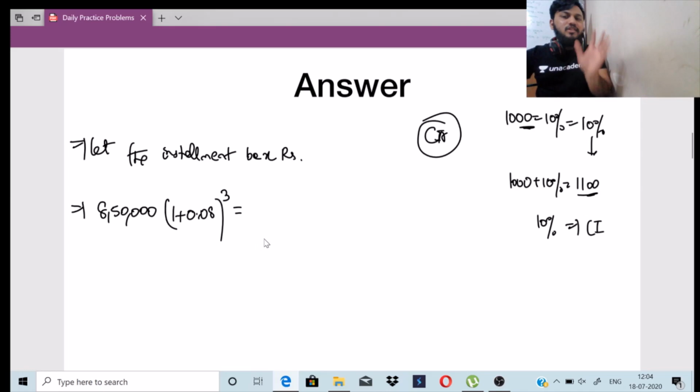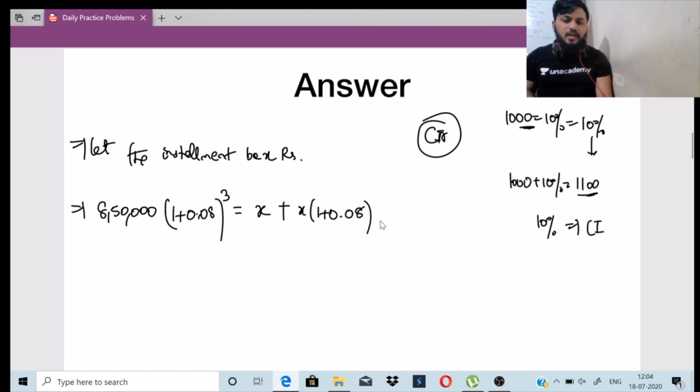So he's paying for 3 years. The first year there won't be any interest, so it will be x. The second year there will be one year of interest, so x into 1 plus 0.08, right? And the third year there will be two years of interest, so x into (1 plus 0.08) square, power 2.